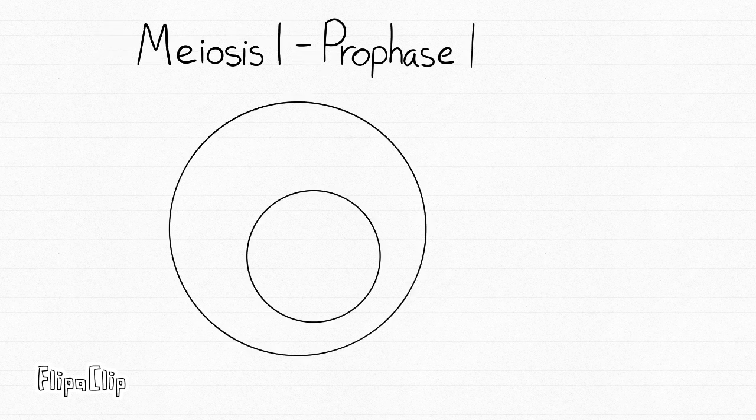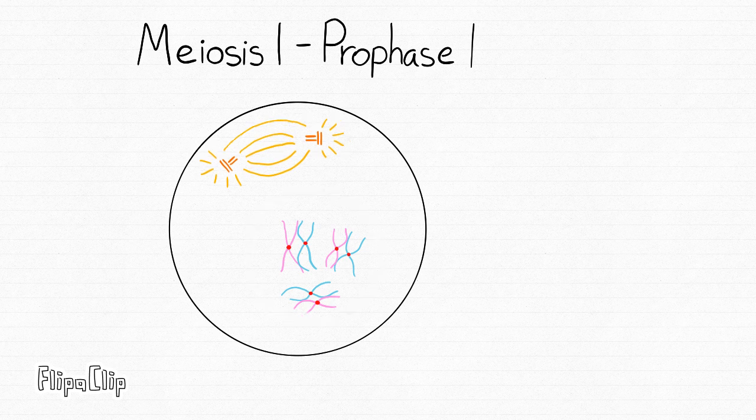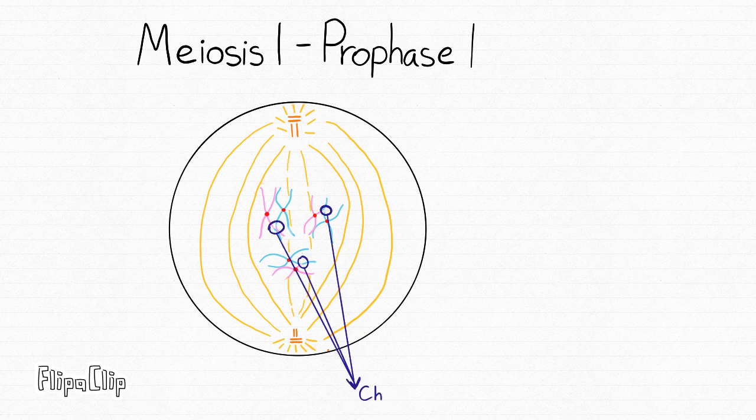Meiosis 1, which is reduction division with a chromosomal number of 2n2x. It starts off with prophase 1, with the same chromosomal number of 2n2x. First, centrosomes, made up of 2 centrioles, duplicate and migrate to opposite poles of the cell. After that, homologous chromosomes pair up in a process called synapsis into tetrads, otherwise known as 4 chromatids. Next, the nuclear membrane disintegrates. After that, non-sister chromatids cross over at a crossing over point called the chiasma.